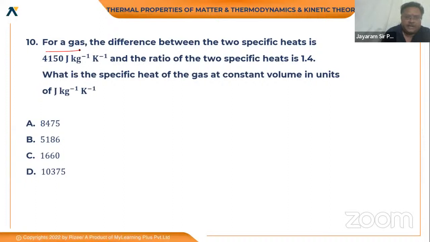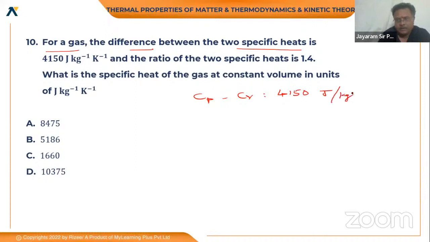సో ఫర్ గ్యాసెస్ the difference between the two specific heats, అంటే Cp minus Cv is equal to 4150 joule per kg Kelvin. ఇది ఇచ్చున్నారు, difference between the specific heats. Ratio of the specific heats, అంటే Cp by Cv is equal to 1.4 ఇచ్చారండి.